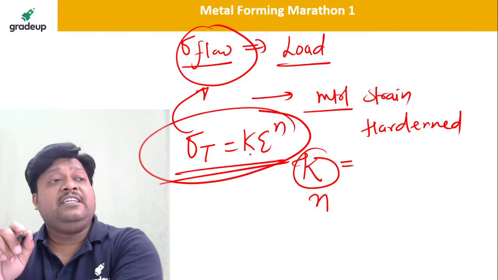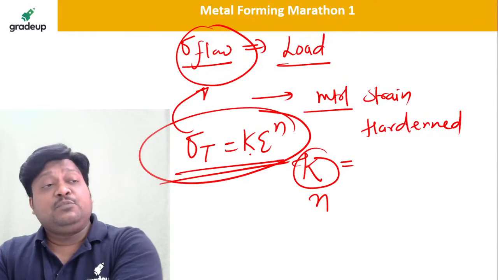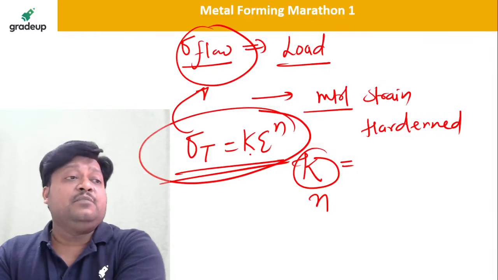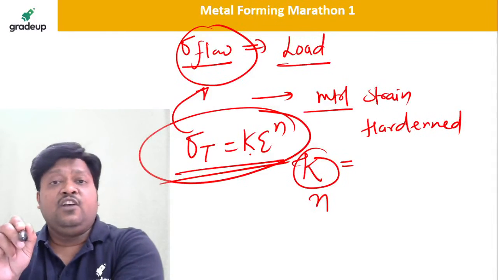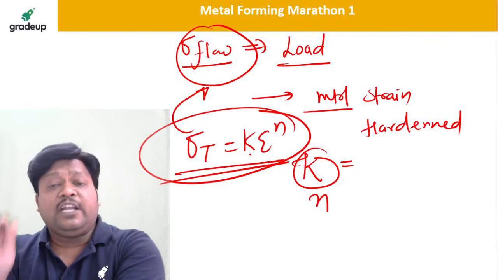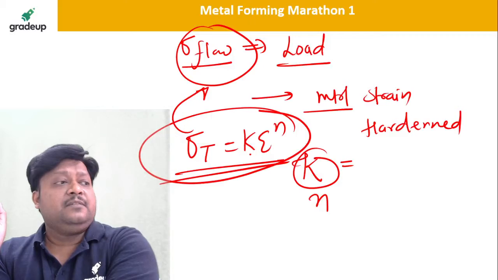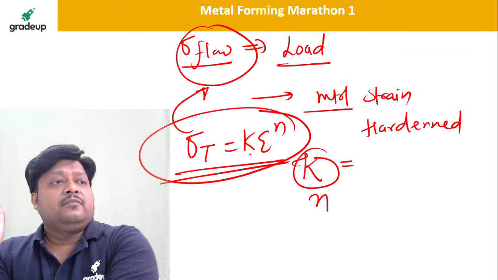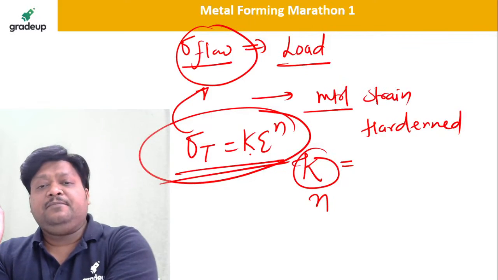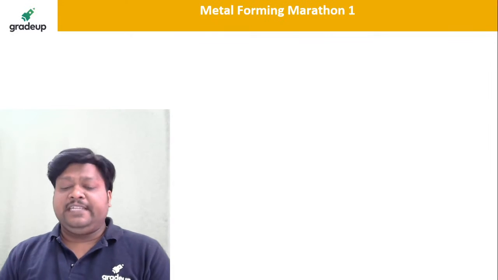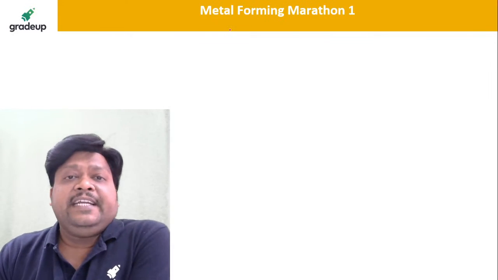That is the stress which is actually responsible for causing the deformation in the material in the strain hardening region, and with that stress we want to calculate the load. I hope it is clear, Vikas. We will take the examples on that.